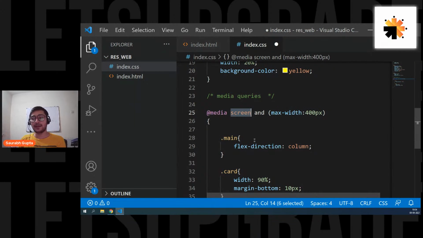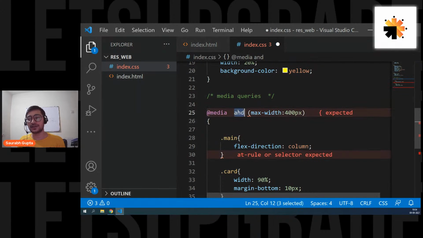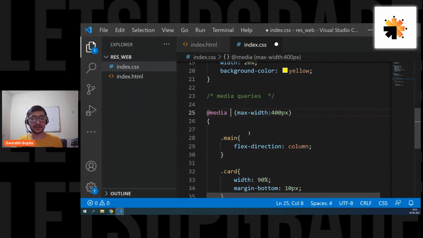You use screen when you don't know the minimum width or the maximum width. For example, if I'm putting a maximum width, my minimum is 0, so I can just put screen there. If I'm giving some minimum width and I don't know the maximum part, now it's infinite, but I can put screen there if I want. Right now, there is no need of it, so you can remove it. Personally, I don't use it, so you can keep it short and simple without using screen. Okay, is that clear, Aditya? If you don't know the minimum width or the maximum width and you want to mention something, you can go for the screen part.